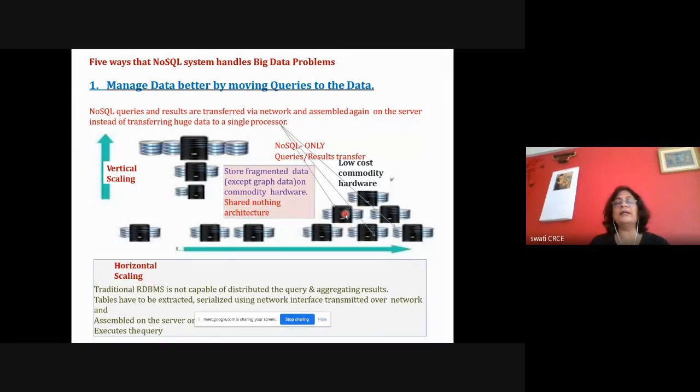Okay, so you are sending your queries to the location where the data is residing, it is executed at the location where the data is residing, and the results are assembled together, and the results are available in the form of a flat file. If the file is too big, it is distributed, or the single file can be sent back to the client. Okay, so NoSQL is doing like that. The queries are sent, executed, results are assembled back together. So this is also a very easy concept to remember and write. And shared nothing architecture is there because nothing is shared between the components.